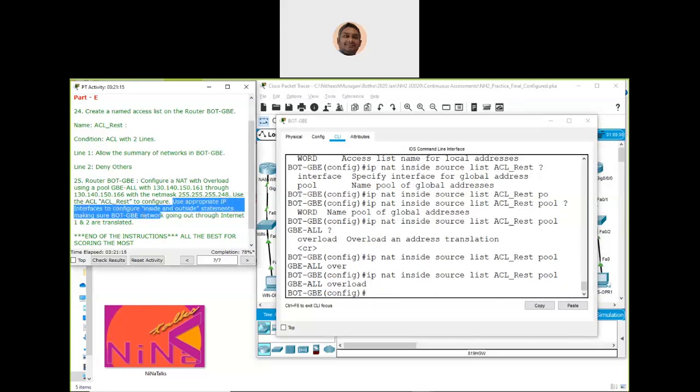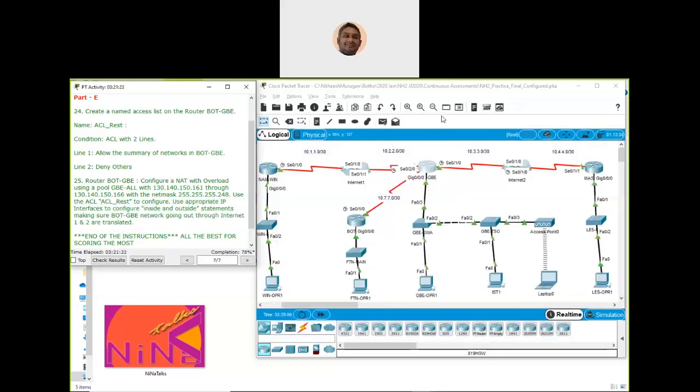The third item in this question is to use the appropriate IP interfaces to configure the inside and outside statements, making sure both GBE networks going through Internet 1 and Internet 2 are handled.